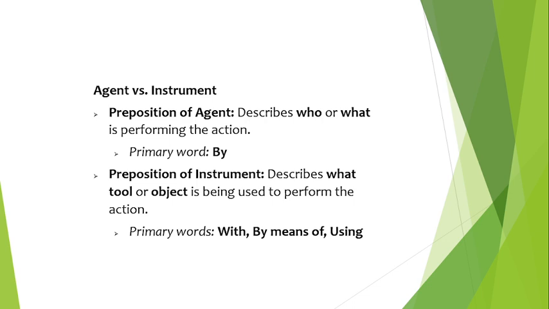Now let us understand preposition of instrument. A preposition of instrument tells us what tool or object is used to perform the action. Common words include with, using, by means of. Example, the bolt was tightened with the wrench. Here, the wrench is the tool used to do the work. So remember, agent means performer of action. Instrument means tool used to perform action.